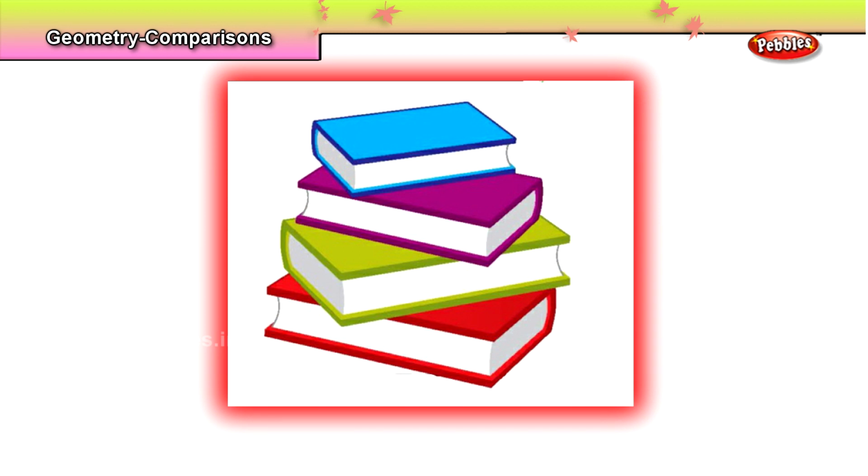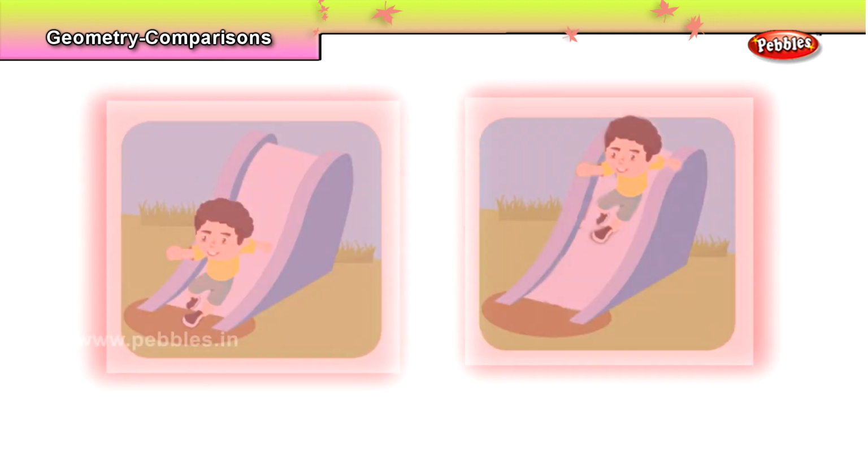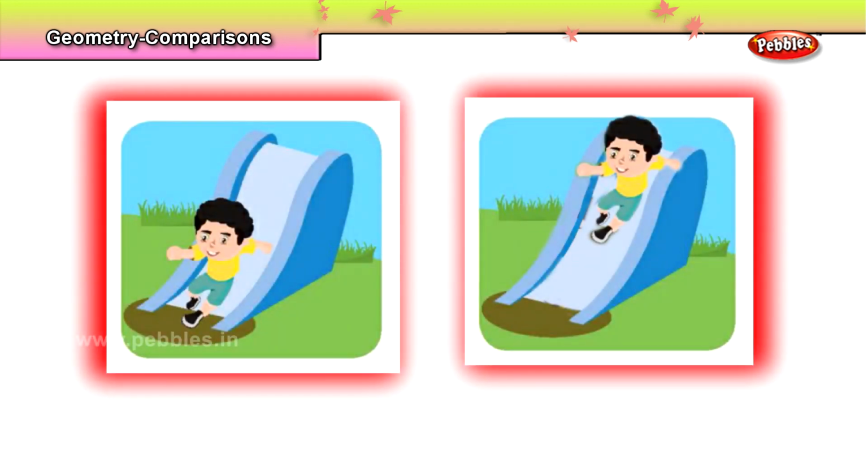Okay, shall we see one more example? Is it interesting? Very good. Now, what do you see in this picture? Very good. The 2 boys are playing on the slide. Can you tell me the position of the boys? Who is on the bottom of the slide? The first one or the second one?